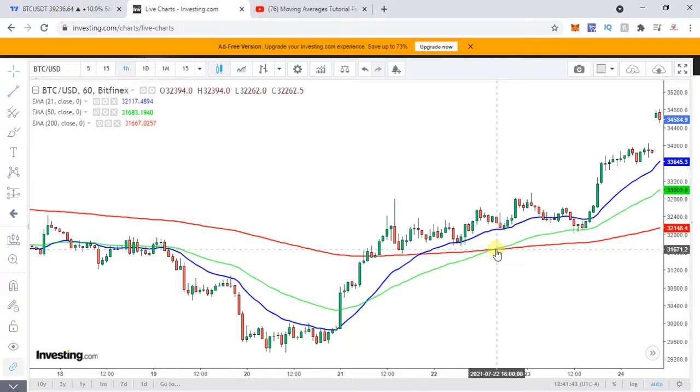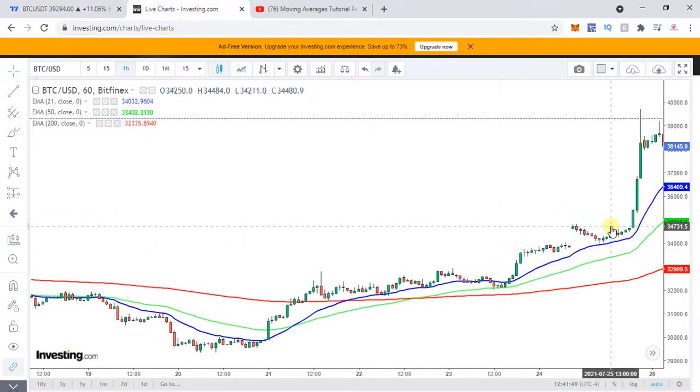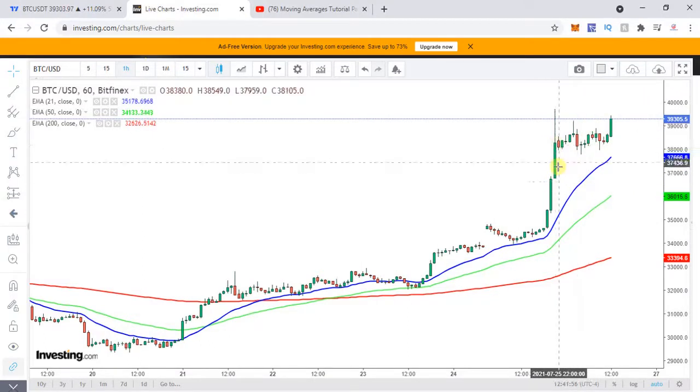That means you needed to take positions, long positions over here. So if you had entered at 32, you would be getting this entire rally right up to close to 40,000. And you can see there is a huge sort of flag and pole pattern over here.